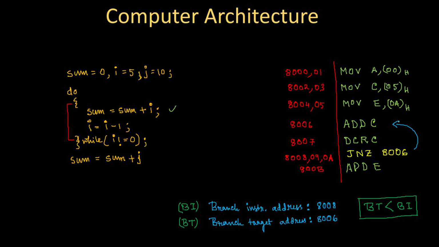So how, if I want to design a hardware which wants to predict whether branch will be taken or not, to minimize the number of stalls, what is the hardware basically doing? Basically the hardware is checking the address of the branch instruction and the address of the branch target.